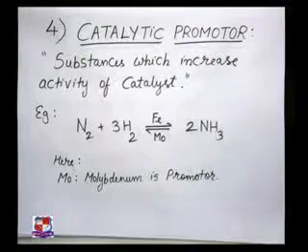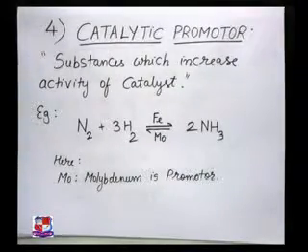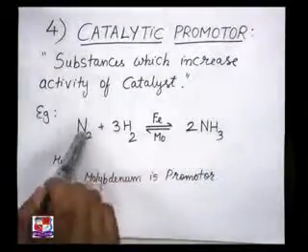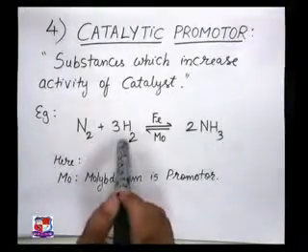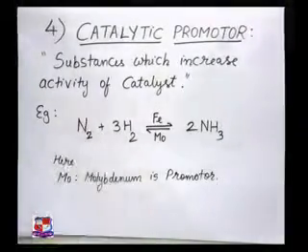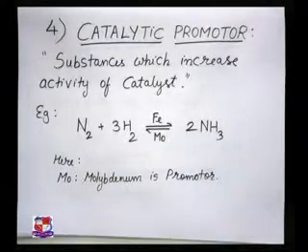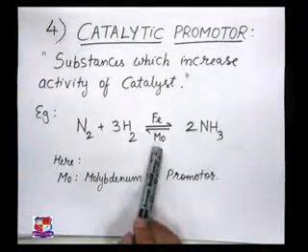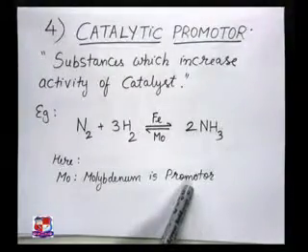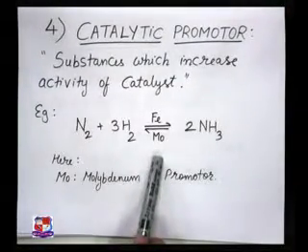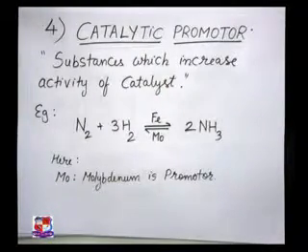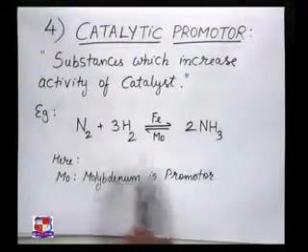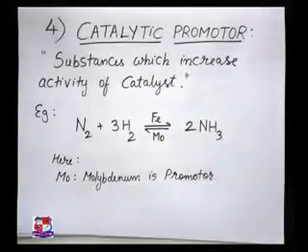If you see here, again we can choose the example of the Haber's process, that is ammonia production. You have nitrogen, which is going to react with hydrogen, and you were earlier well aware that we have used iron oxide as a catalyst. Here molybdenum is shown, which is basically acting as your promoter. So what this molybdenum will do is go and help your iron catalyst and increase its activity. So molybdenum is acting as your promoter here.